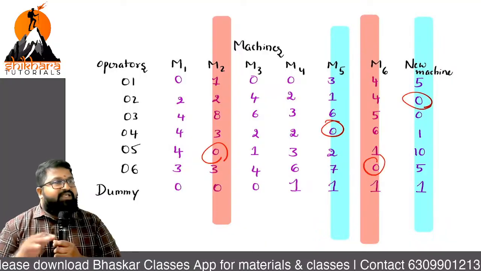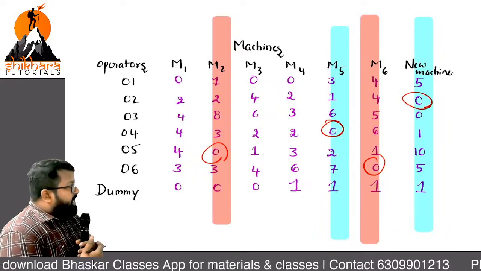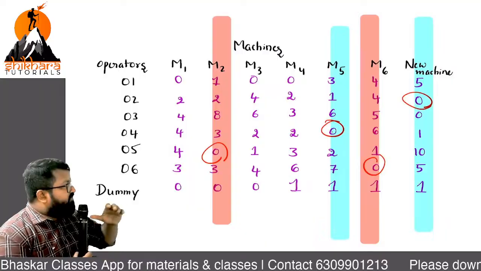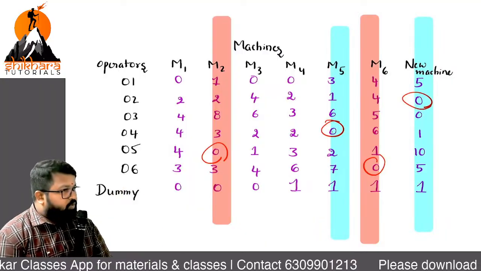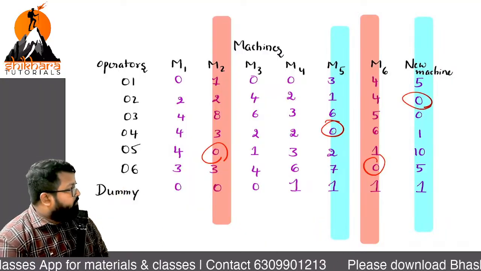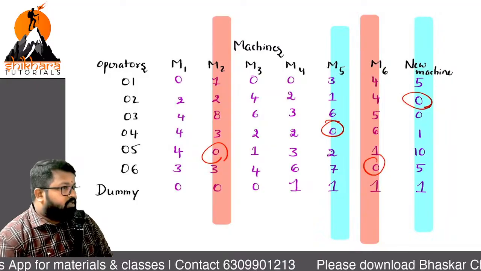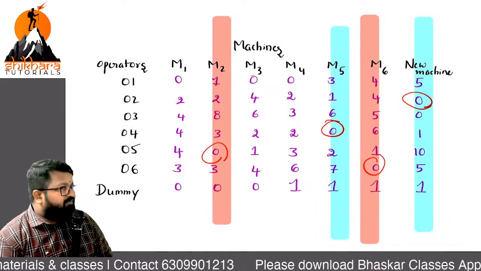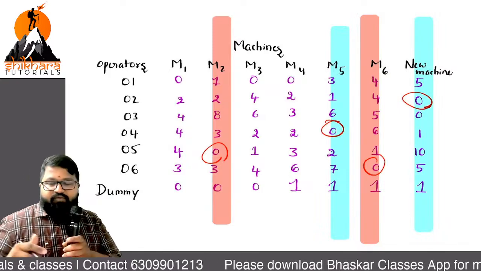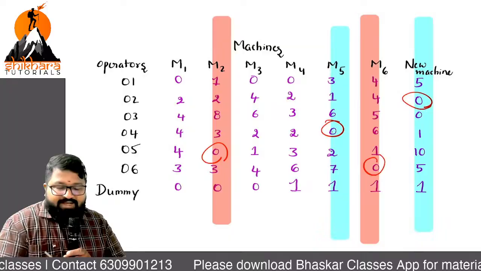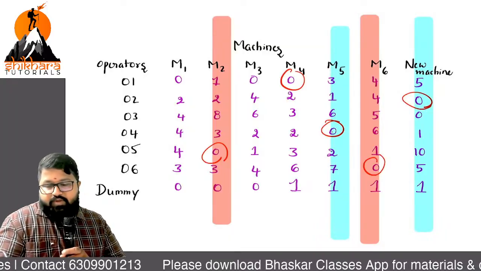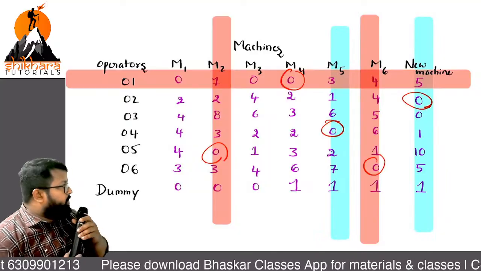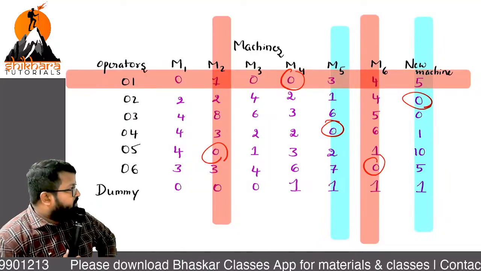So the row part is done. What about column parts? Any chance for column parts? Sir, does the first column have a single zero? What about second column? Third column? Fourth column? The M4 column has a single zero. So what should we do? We should mark there and cancel the row part. Now any zeros left over?